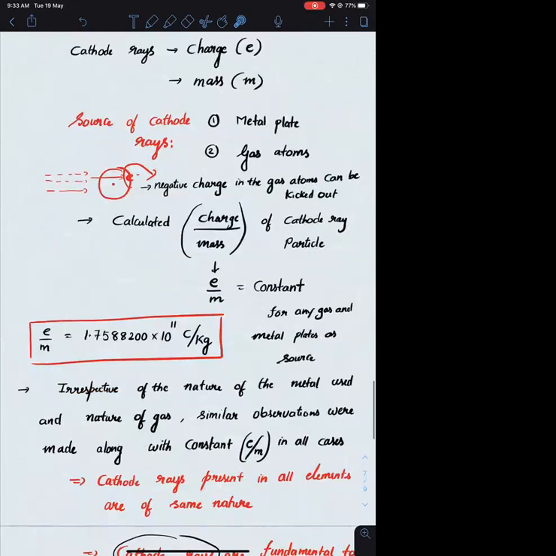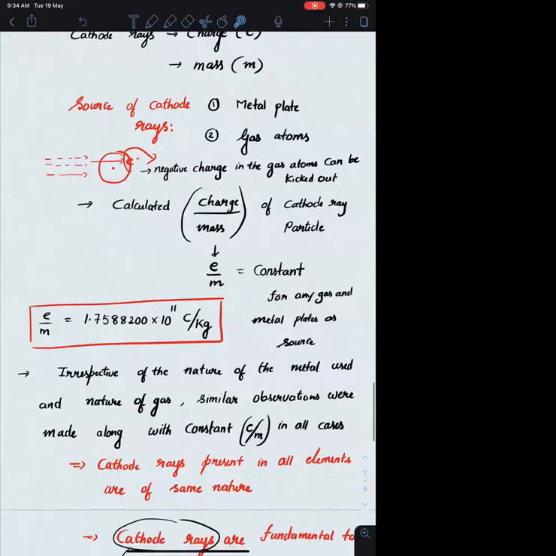When he calculated e upon m. What is e upon m? The magnitude of the charge of the cathode ray particle divided by the magnitude of the mass of the cathode ray particle. So if he is calculating the e/m ratio in different cases, interestingly he found the e/m ratio is coming to a unique value, and the value is 1.758820 into 10 power 11 coulomb per kg. The unit of charge is coulomb, the unit of mass is kg, hence it is coulomb per kg. The e/m ratio of all the cathode ray particles is always the same.